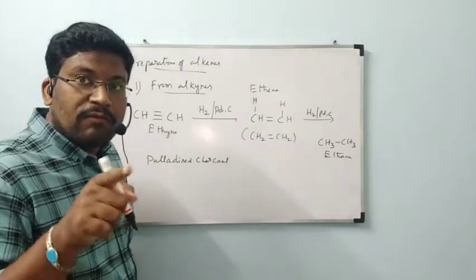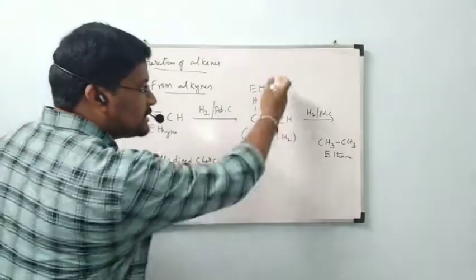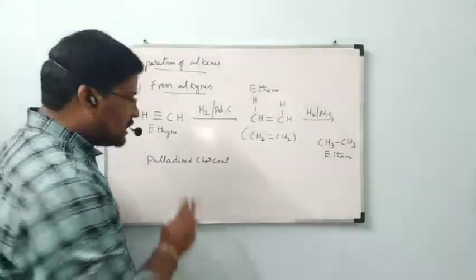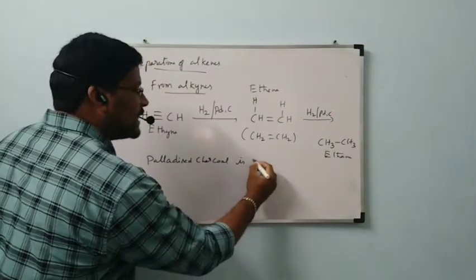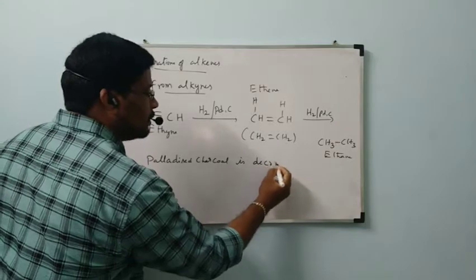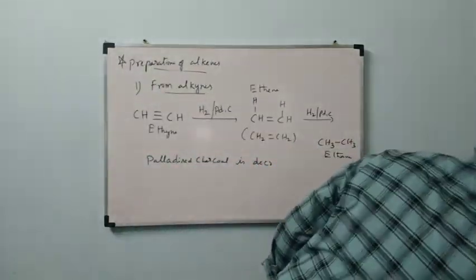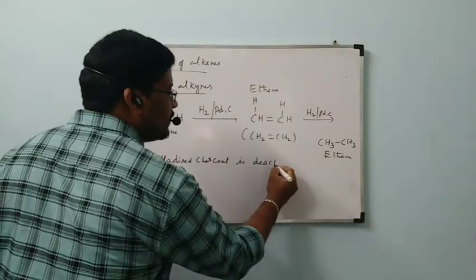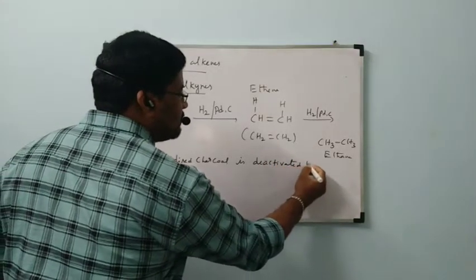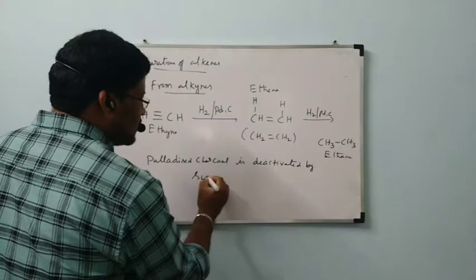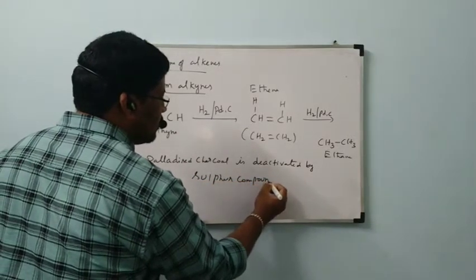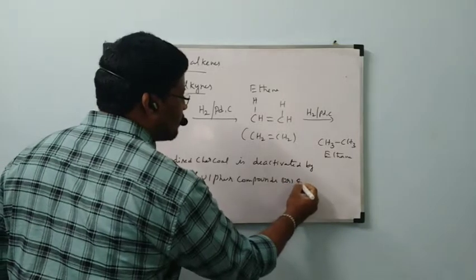But if you want to stop at this step, at ethene itself, this palladized charcoal is deactivated by sulfur compounds or quinoline.